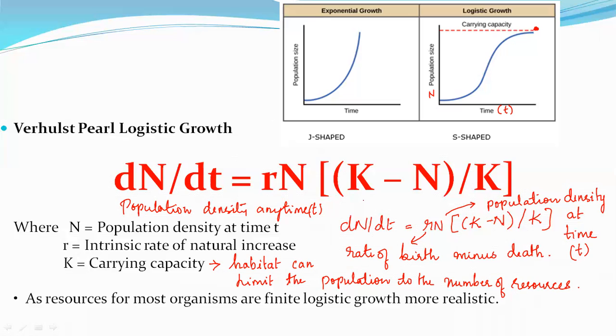Also, someone had asked me in the last class why the logistic growth curve is more realistic than the exponential growth curve.